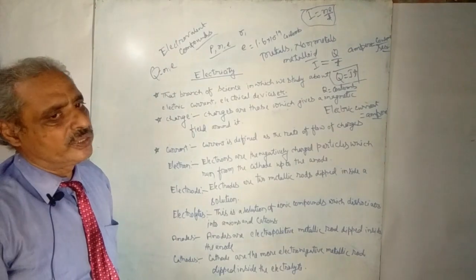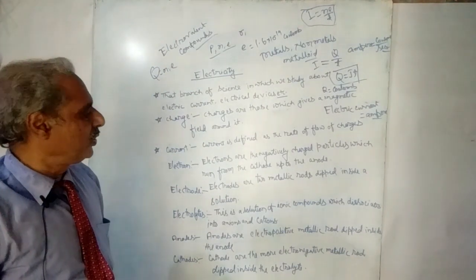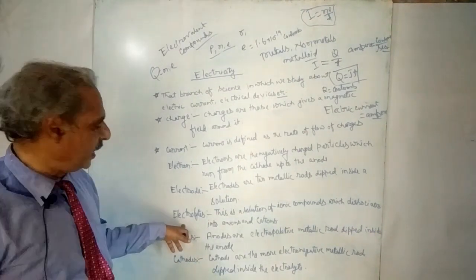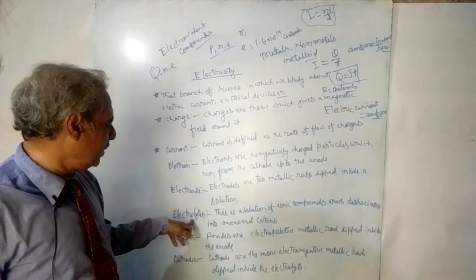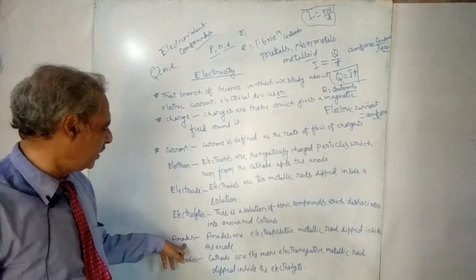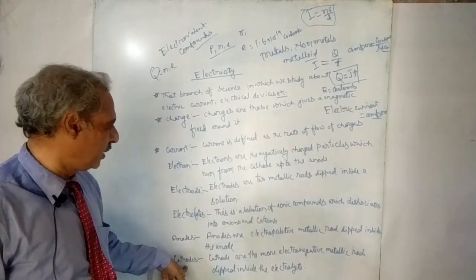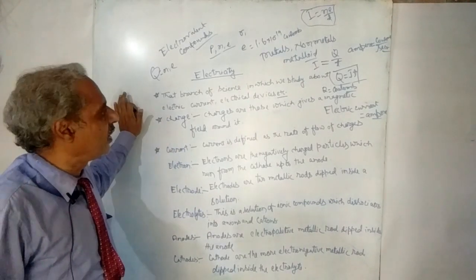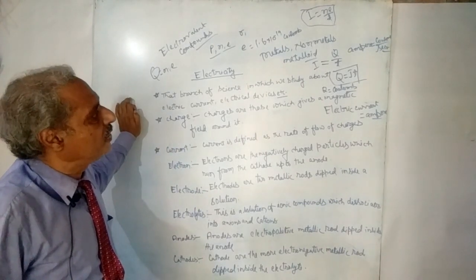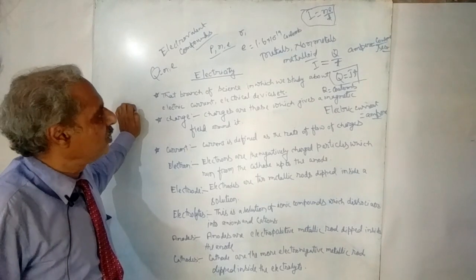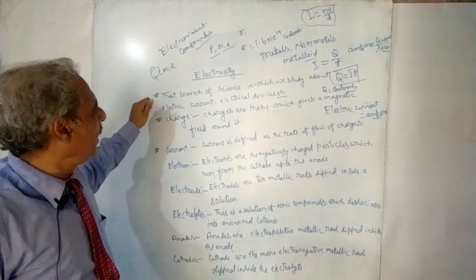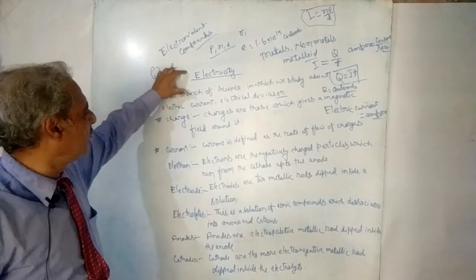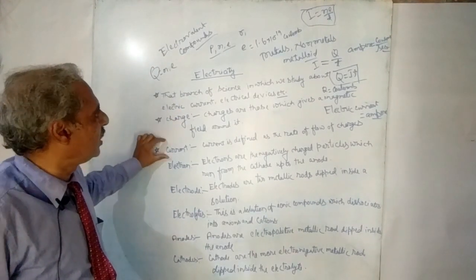In this way, three formulas we have got here, and you already understand the definition of electrolyte, the definition of anode, the definition of cathode, and electrode. These are definitional terms, and how electricity is produced. In this way you can explain the definition of electricity, the definition of charge, the definition of current.